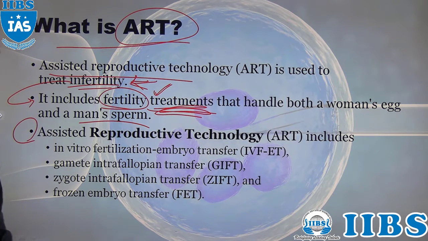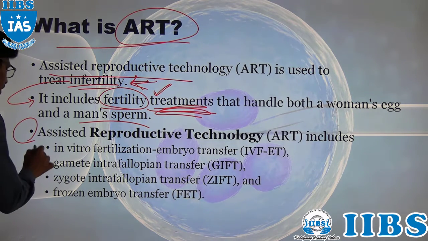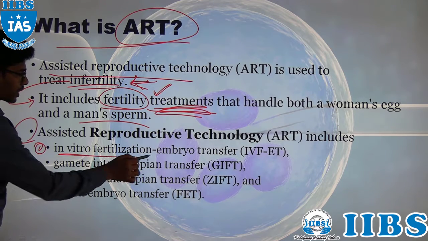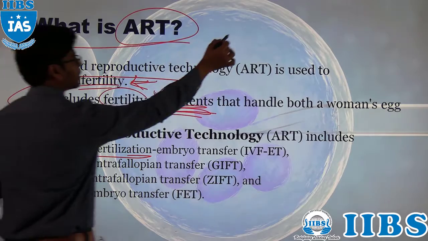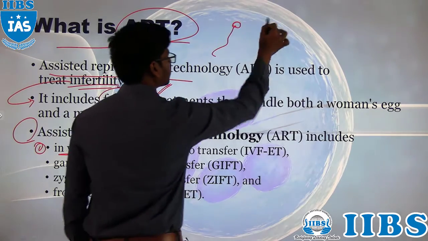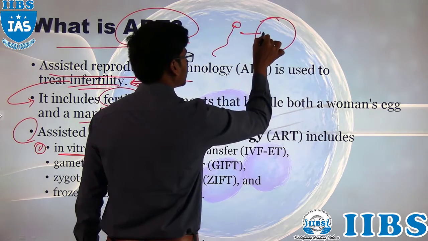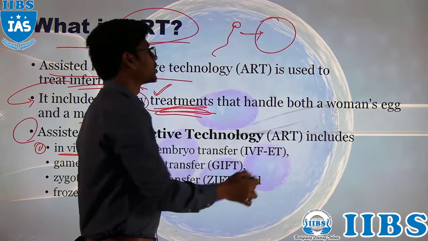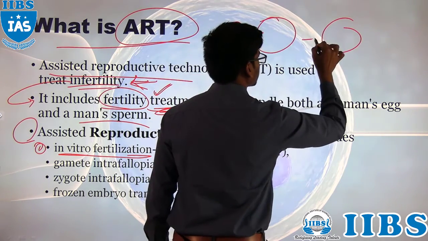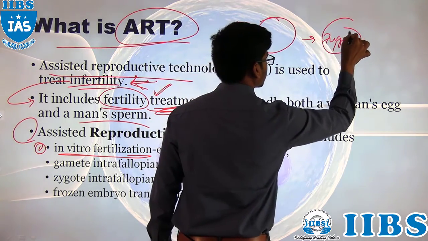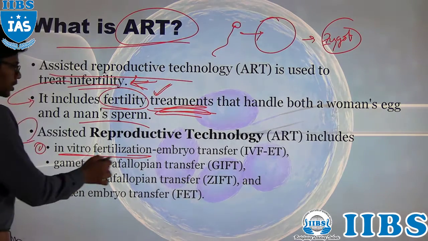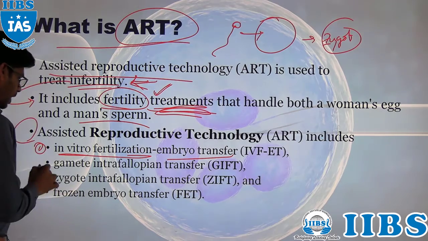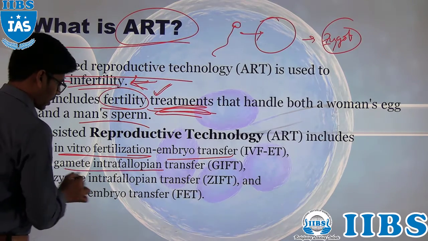And when you talk about the assisted reproductive technologies, we have in vitro fertilization and the embryo transfer technique, right? In the laboratory, we will be taking the sperm and egg, and in an artificial environment, we will be fusing it into the zygote, right? In vitro fertilization, embryo transfer technique, and the gamete intrafallopian transfer.